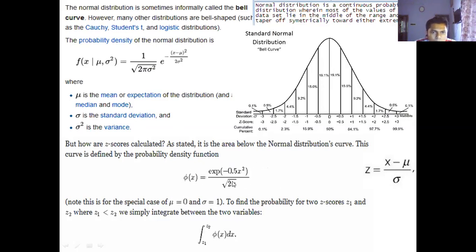So it basically represents the Z distribution. If you integrate the Z distribution within a specific range, you will obviously get the value of the probability.